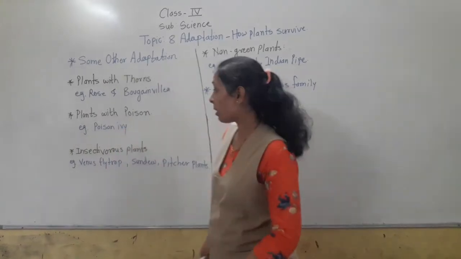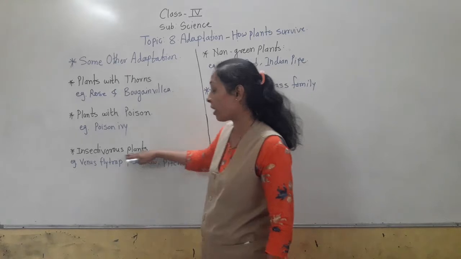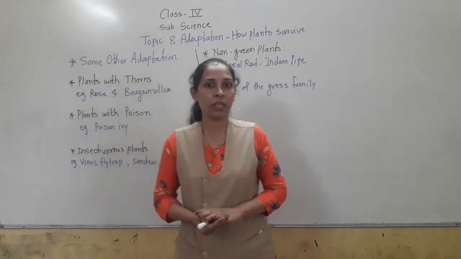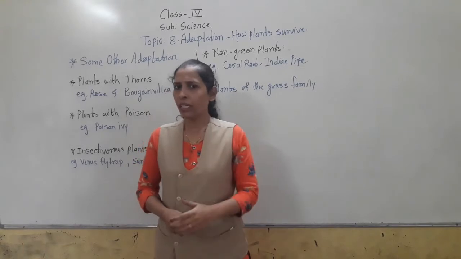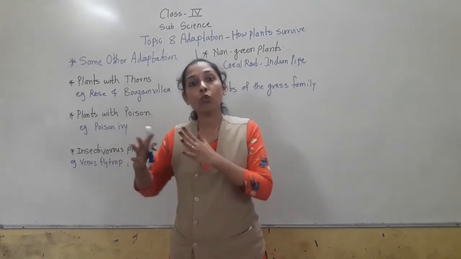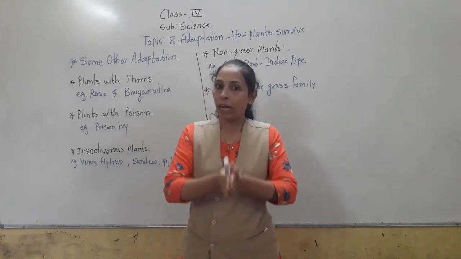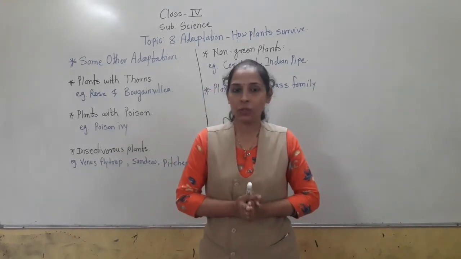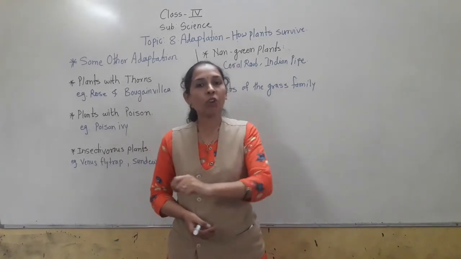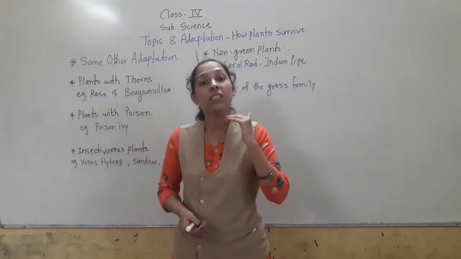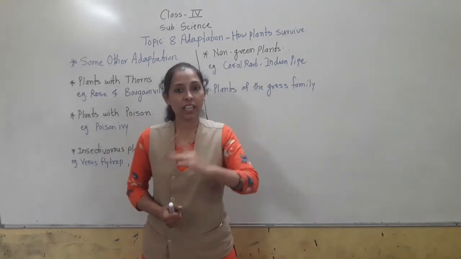Next, some other adaptations we will see, that is insectivorous plants, which is a very interesting point from the lesson. What is meant by insectivorous plants? We say that plants make their own food with the help of the photosynthesis process. But my dear students, there are certain plants which perform photosynthesis, and along with that they eat insects. Yes, you heard right, they eat insects.